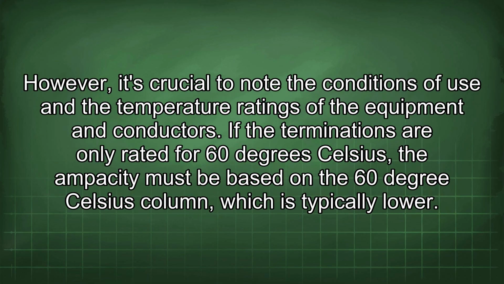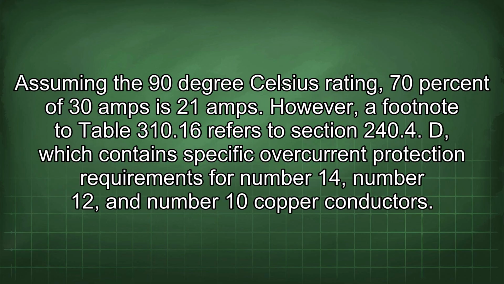However, it's crucial to note the conditions of use and the temperature ratings of the equipment and conductors. If the terminations are only rated for 60 degrees Celsius, the ampacity must be based on the 60 degrees Celsius column, which is typically lower. Assuming the 90 degrees Celsius rating, 70% of 30 amps is 21 amps. However, a footnote to Table 310.16 refers to Section 240.4(D), which contains specific overcurrent protection requirements for number 14, number 12, and number 10 copper conductors.